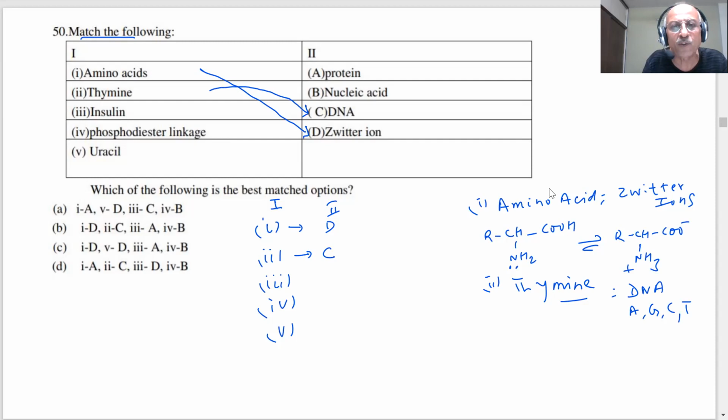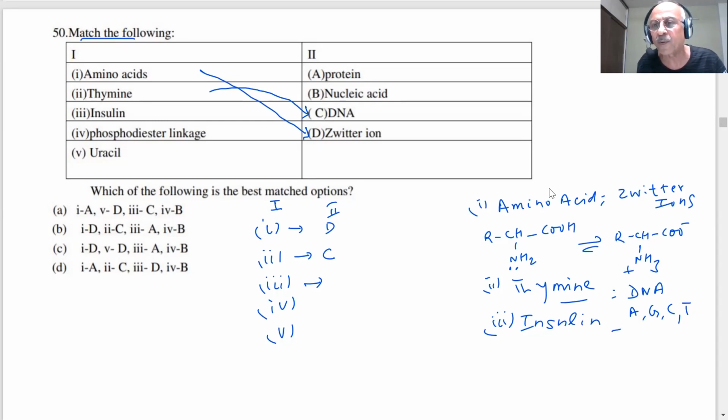The third is insulin. You know, students, what is insulin? We have read about proteins. You said proteins are polymers of amino acids of high molecular mass. But insulin is also considered a protein, though it has only 51 amino acids, alpha amino acids.